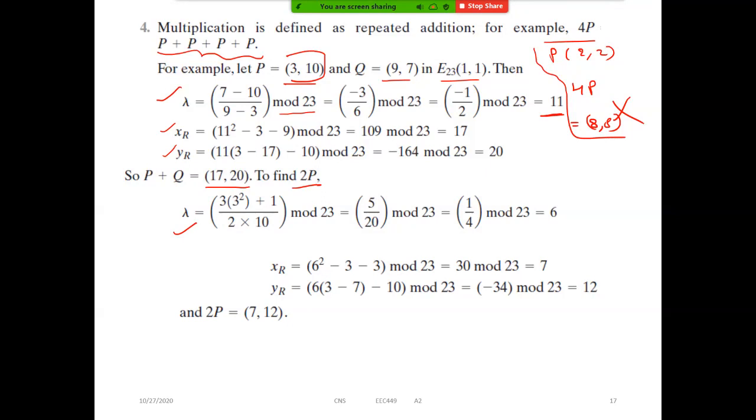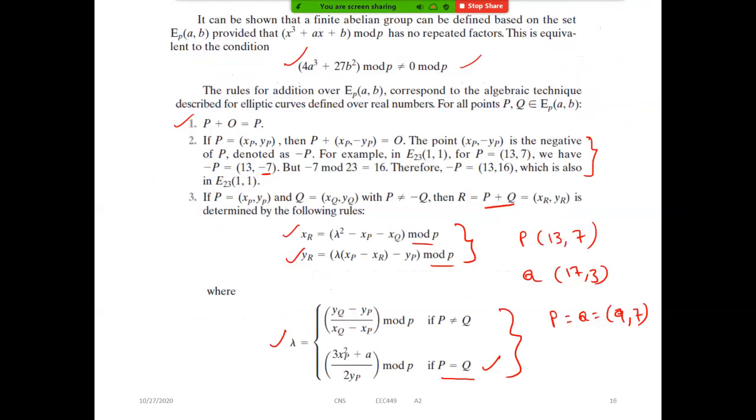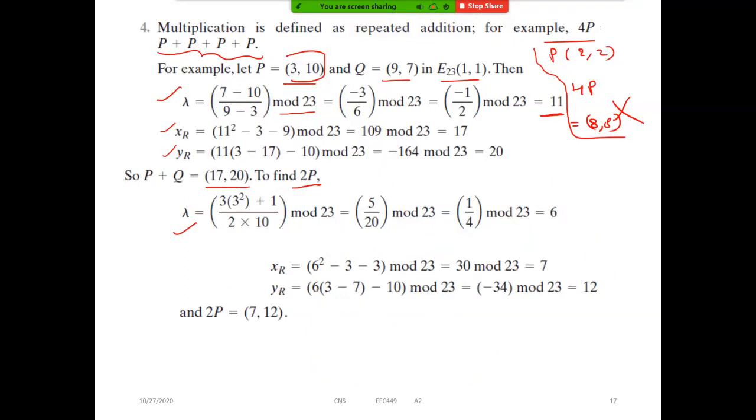Yes or no? 3x square p plus a by 2yp. Then perform a modulo operation. Once I know the lambda value, then we can find the xr and yr. Again, how can we find 1 by 4 modulo 23? Please remember these rules. I have done this already. Does anyone remember how we can perform 1 by 4 modulo 23?